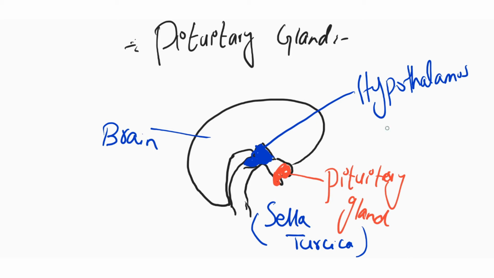Pituitary gland is present beneath the hypothalamus in the brain.